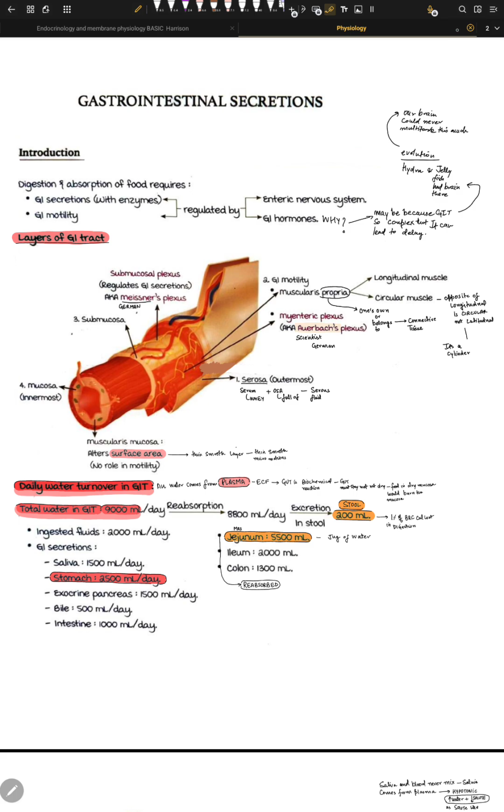The first point here is that digestion and absorption of food requires some sort of GI secretion. Of course, secretion is mainly enzymes and some sort of motility. Motility means movement, and both of these things are regulated by hormones and by the enteric nervous system. Our enteric nervous system is not voluntary, right?